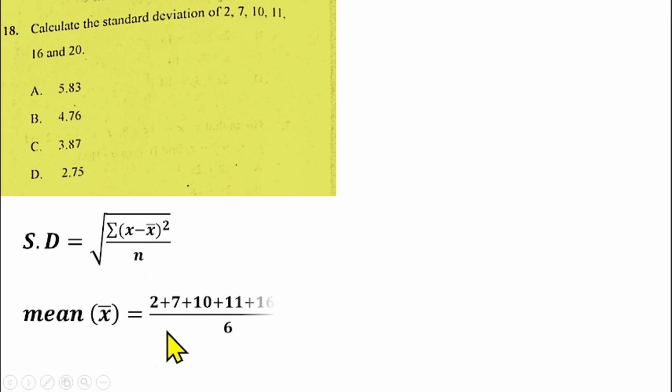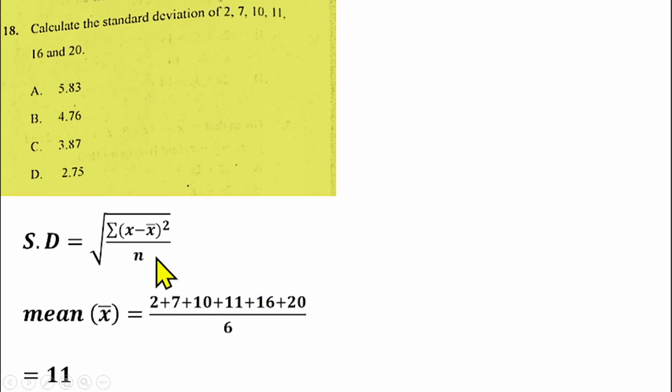So we need to find the mean of the data by adding the data together and dividing it by 6. If you find the mean, you have 11. Sum these data together, divided by 6. So you have 66 divided by 6, that gives us 11. Then we can now compute this table.